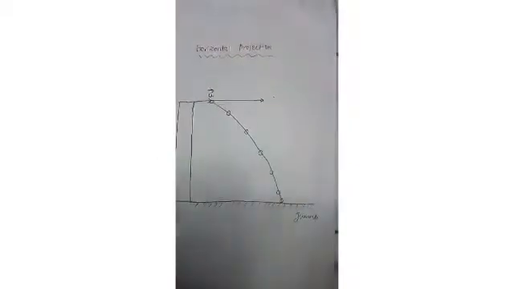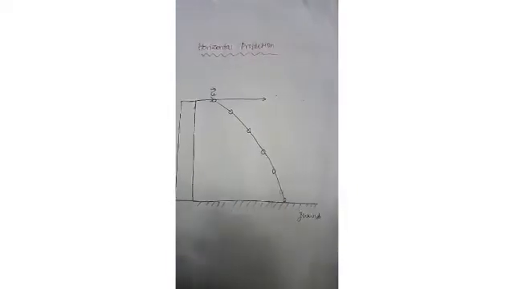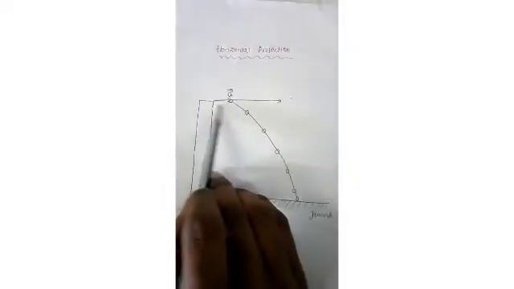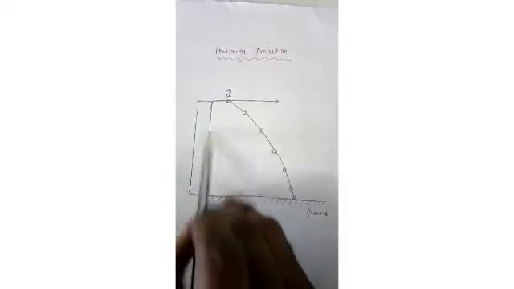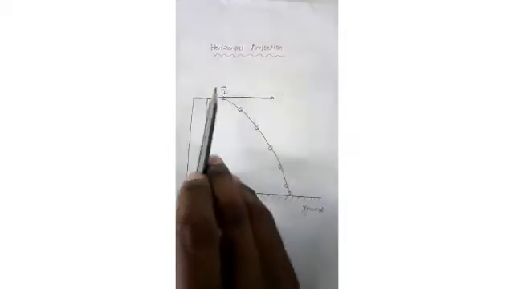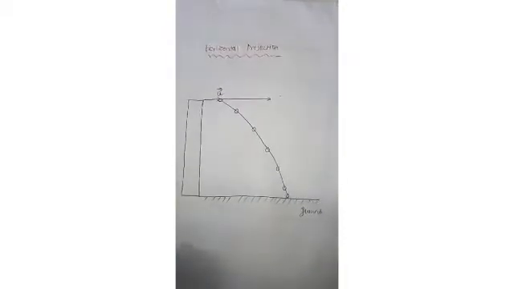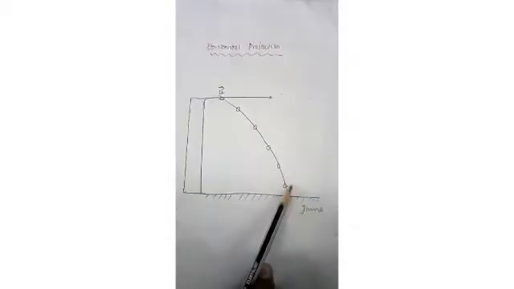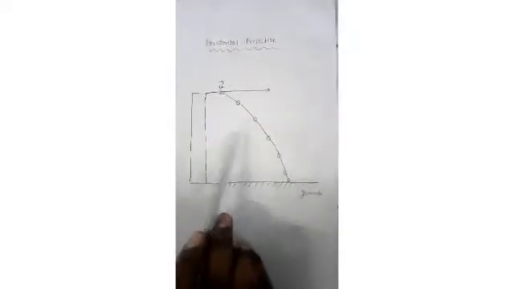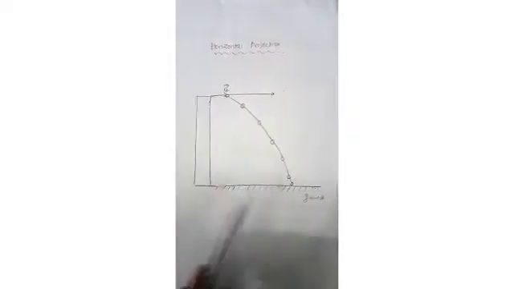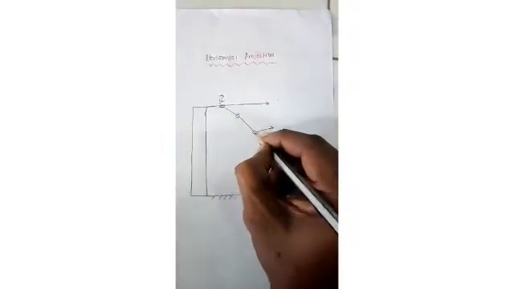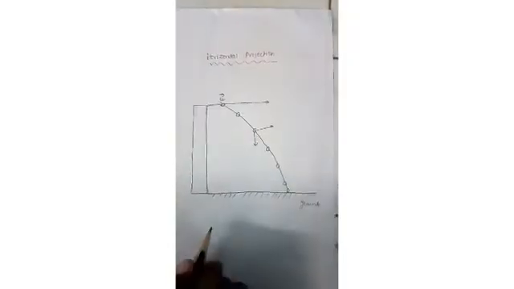Now let's see what we mean by horizontal projection. Consider that you throw an object horizontally from a particular height, and the object initially has only a horizontal velocity. That type of projection is called horizontal projection. Soon after projection it falls to the ground, so the object moves under two combined velocities: horizontal velocity and vertical velocity.